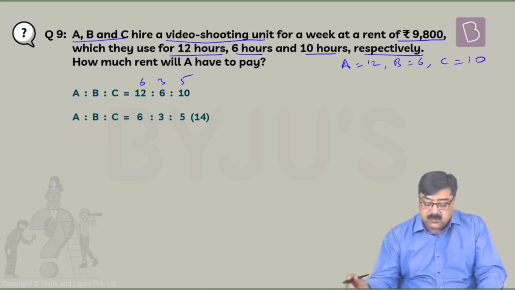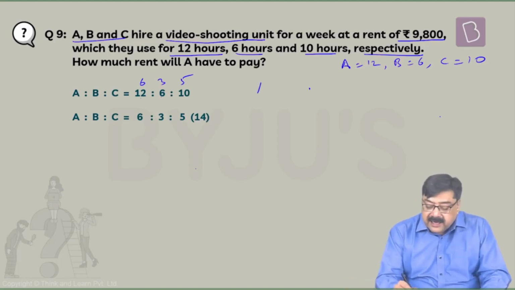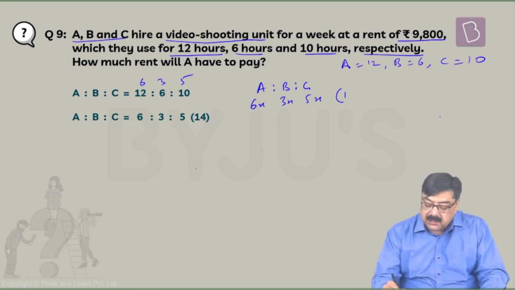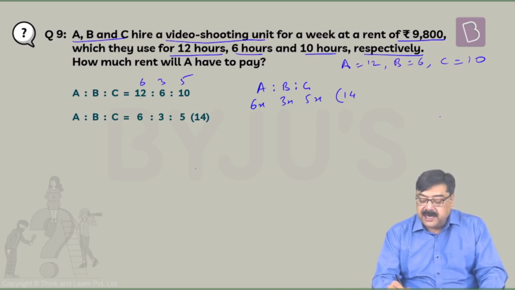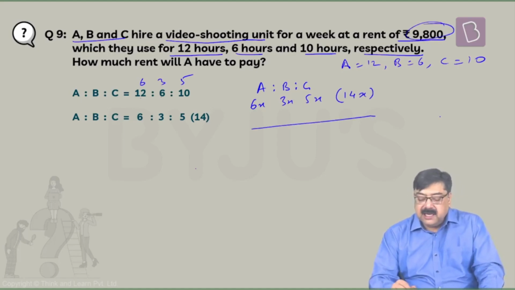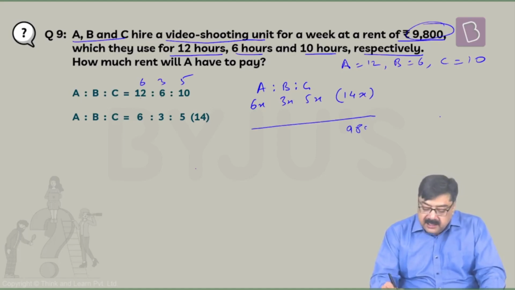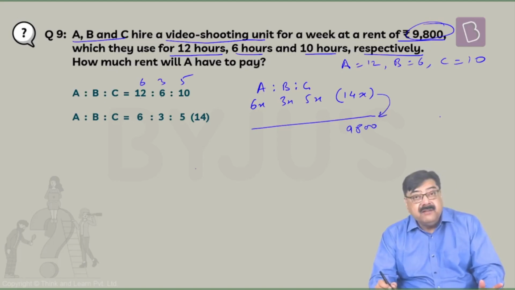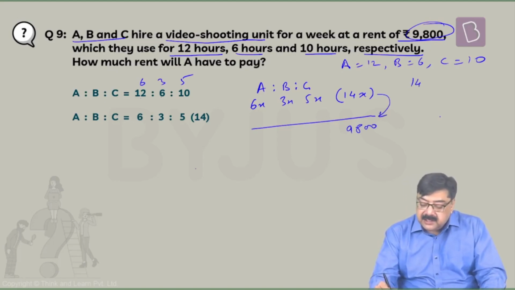So 14 ratio points is what we have. And so here we can say A is to B is to C is 6x, 3x, 5x, and this totals to 6 plus 3, 9 plus 5, 14x. Now total rent is already given to us, that is 9800. So from 14x, how do you arrive at 9800? So 14x equals 9800. X equals 9800 by 14.